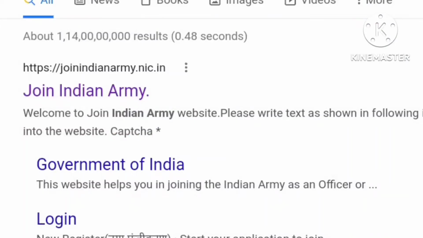Today's notification is the Agnipath Rally notification: where it will be conducted, which place, and when the process will be conducted. I will explain it step by step.